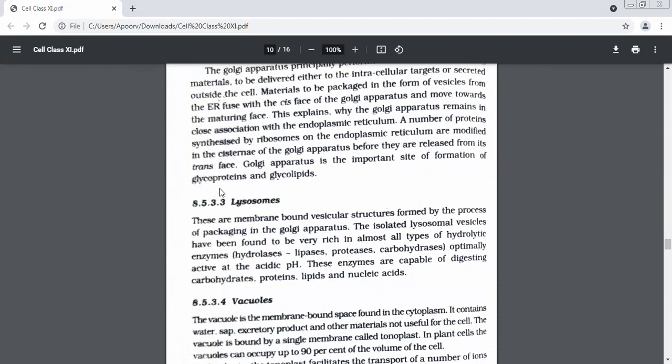What modification happened in this protein? Tell me. Ma'am, SER secretes lipids. Then when they go into the cisternae, some modifications are added, and it becomes a glycolipid. Yes, very good. Similarly, proteins become glycoproteins. Excellent. So we have done two organelles of the enclosed membrane system.